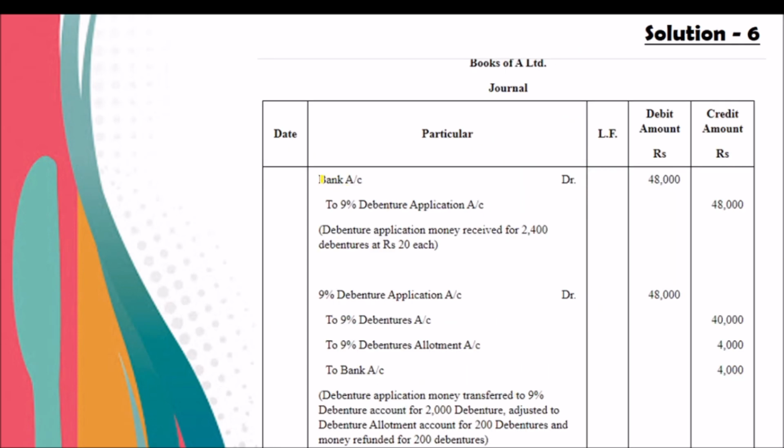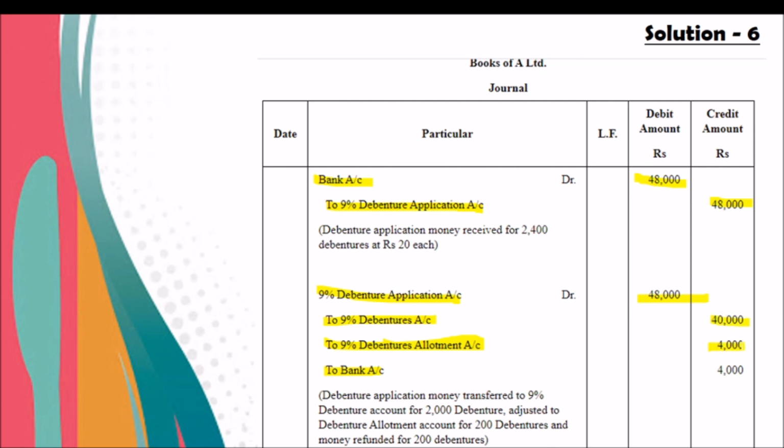So the first entry will be bank account debit to 9% debenture application, 2,400 into 20, 48,000. And the second entry, a combined entry, 9% debenture allotment account debit 48,000, to 9% debentures, to debenture allotment excess application adjusted in allotment, to bank it is rejection. So from 48,000, 2,000 into 20, 40,000 will be transferred to debentures.